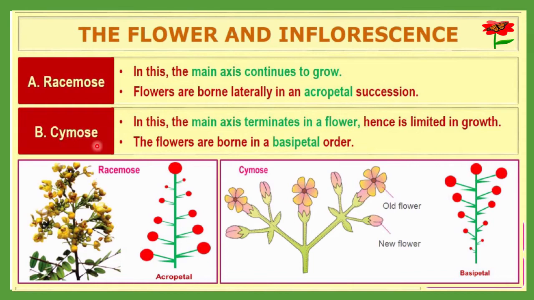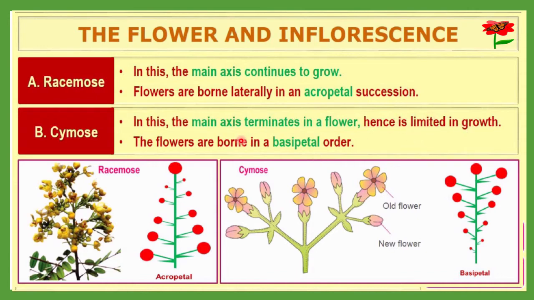In cymose, what happens? Suppose this is a tip, the apical bud; it will convert into a flower, and hence the growth of these branches will be stunted, or we can say inhibited. This branch will show no growth now, and that's why we can say limited growth is there.